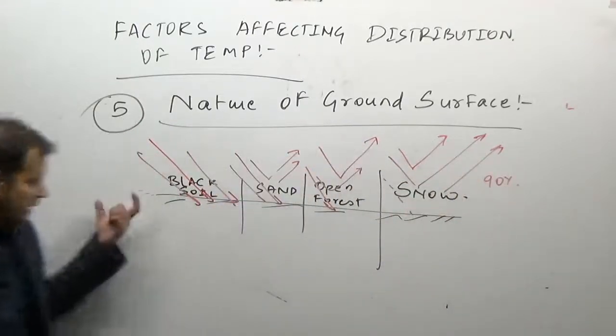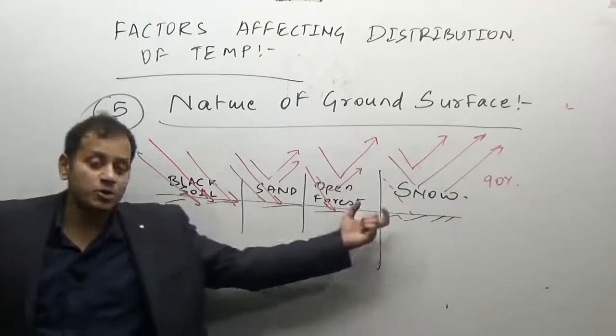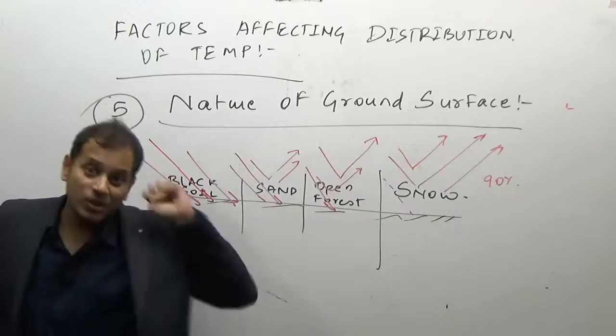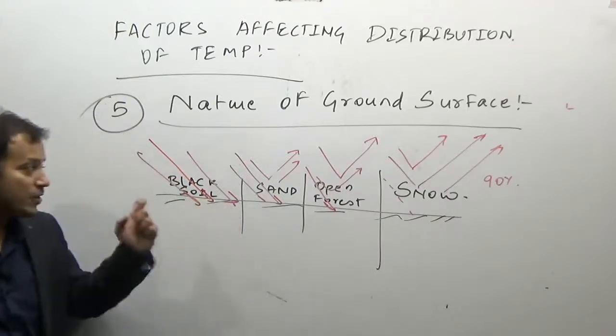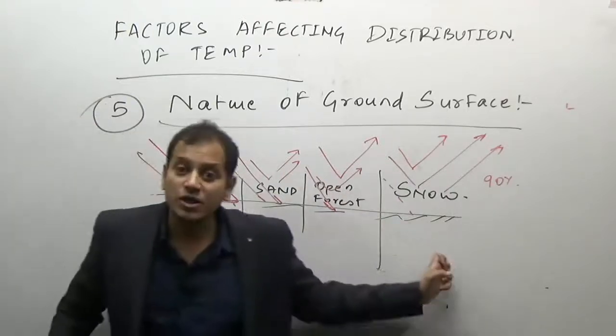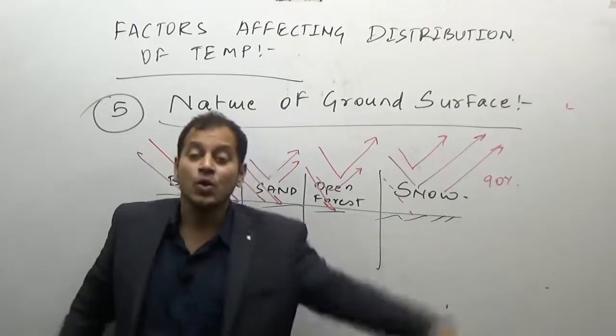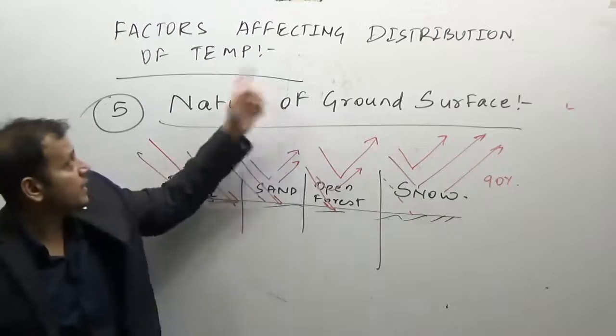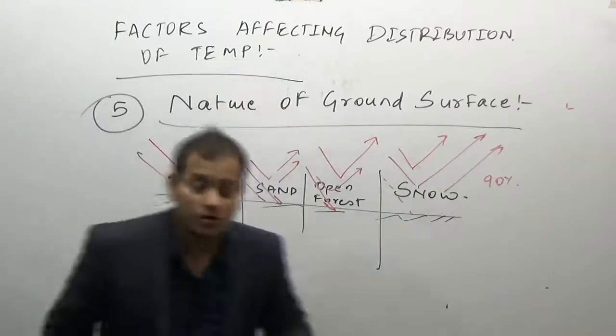So absorption here will be more, here absorption will be minimum. As a result, because the insolation is getting absorbed by the black soil and most of it is being reflected by the snow, will it not affect temperature? Therefore, it comes in the factors affecting distribution of temperature.